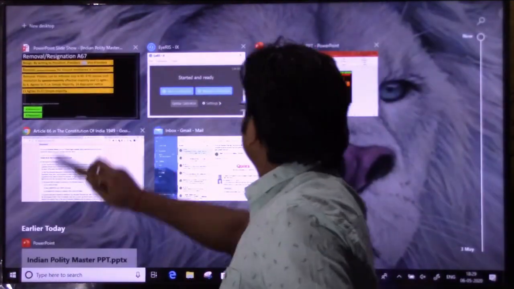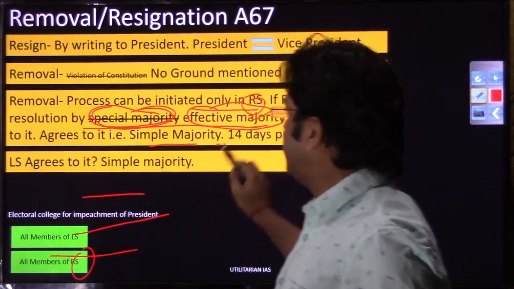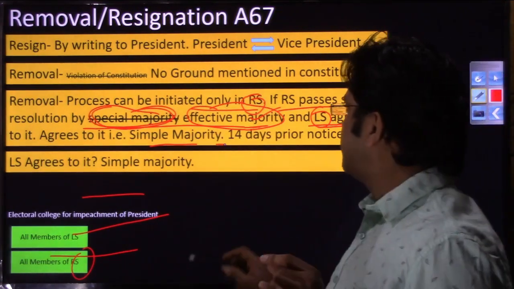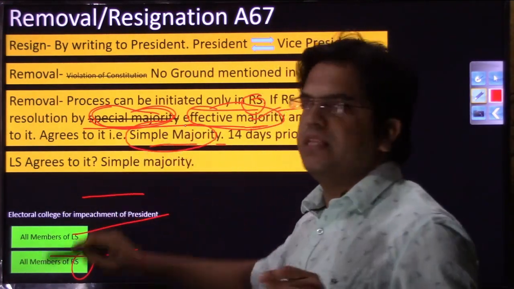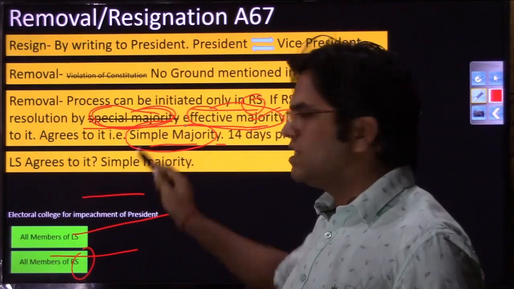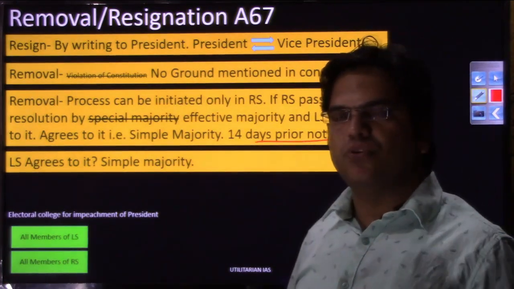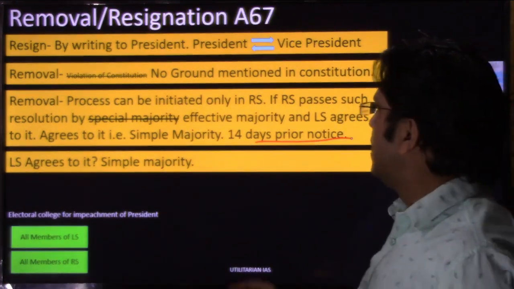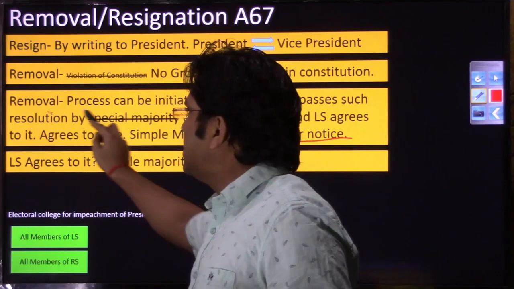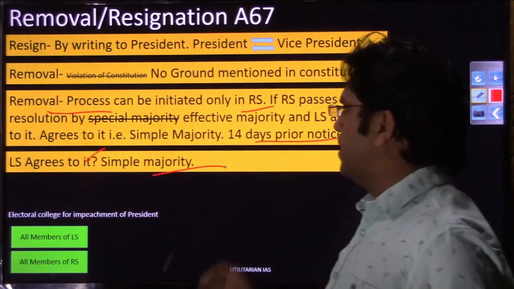And if Lok Sabha agrees to it, what is the meaning of agrees to it? The meaning of agrees to it is simple majority. So if Lok Sabha as well passes this resolution for the removal of the vice president, right, by simple majority, then the vice president will stand removed from the day Lok Sabha passes it with simple majority. But the caveat is that 14 days' prior notice must be served to the vice president if Rajya Sabha intends to move any such resolution for the removal of the vice president, right? I hope this provision is clear to you. Lok Sabha agrees to it means simple majority, right?